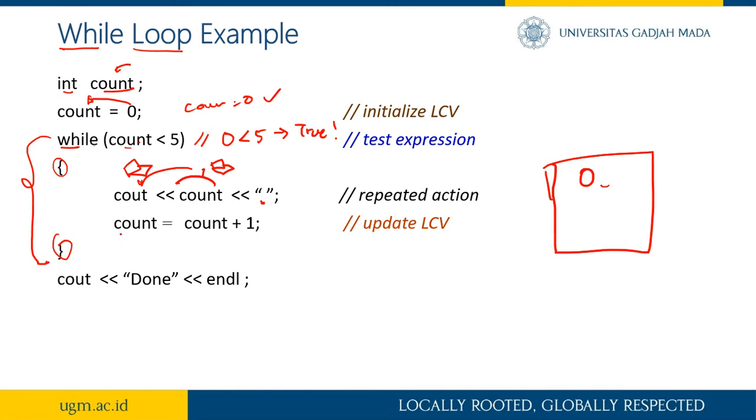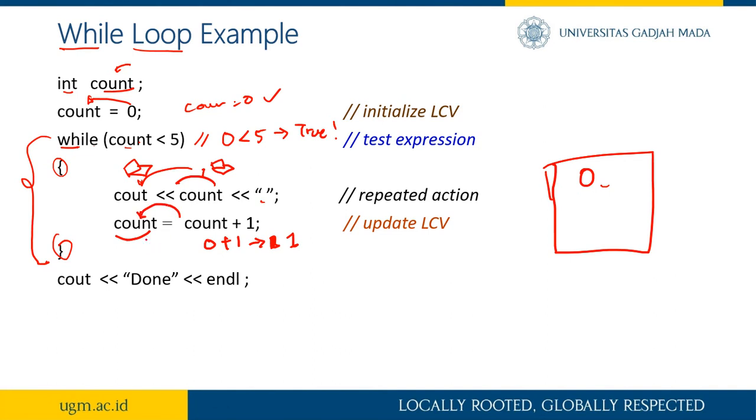And then the next statement, we assign count plus 1, which means 0 plus 1, which is 1, and we assign it to count.